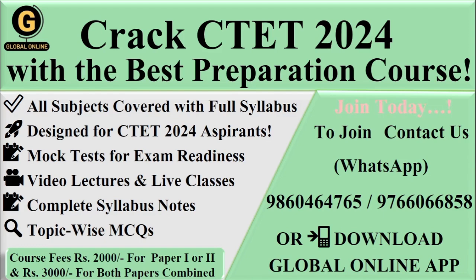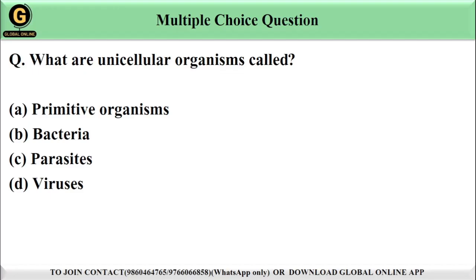Question is, what are unicellular organisms called? Options are given: primitive organisms, bacteria, parasites, and option D, viruses. Guys, the correct answer will be bacteria because unicellular organisms, also known as single-celled organisms, include bacteria. They consist of just one cell that performs all the functions necessary for life. Other examples of unicellular organisms include protozoa and some algae. So the correct answer for this question will be B, bacteria.